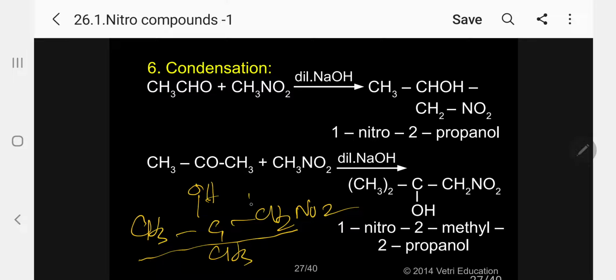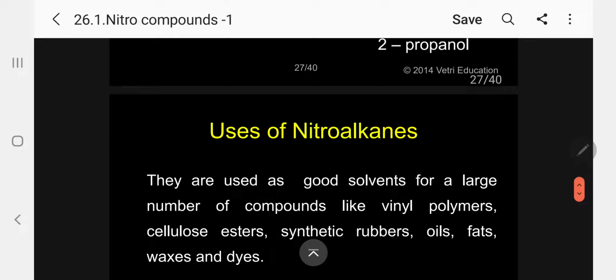So as usual, number 1, number 2, number 3. So 1-nitro, 2-methyl, 2-propanol. Always the alcohol is secondary, but here a methyl group is additionally substituted in the case of acetone.